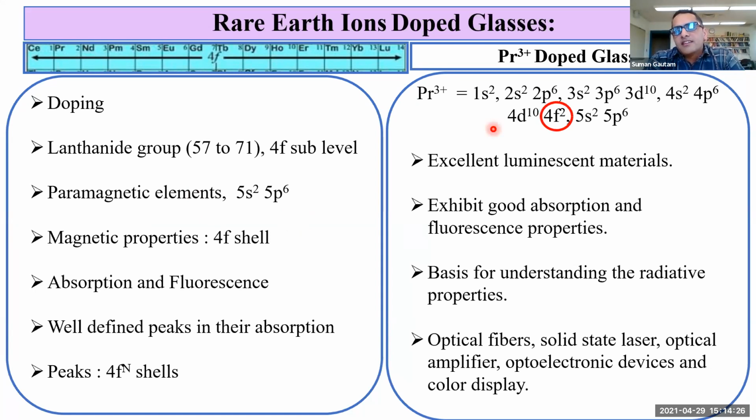In the case of rare earth ions like the praseodymium ion, these are excellent luminescent materials because of this 4f electronic transition. They exhibit good absorption and fluorescence properties. These glasses are the basis for understanding the radiative properties. Radiative properties are the fundamental properties that describe the interaction between electromagnetic waves and matter. And this type of glasses are used in optical fiber, solid state laser, optical amplifier, optoelectronic devices, and color display.